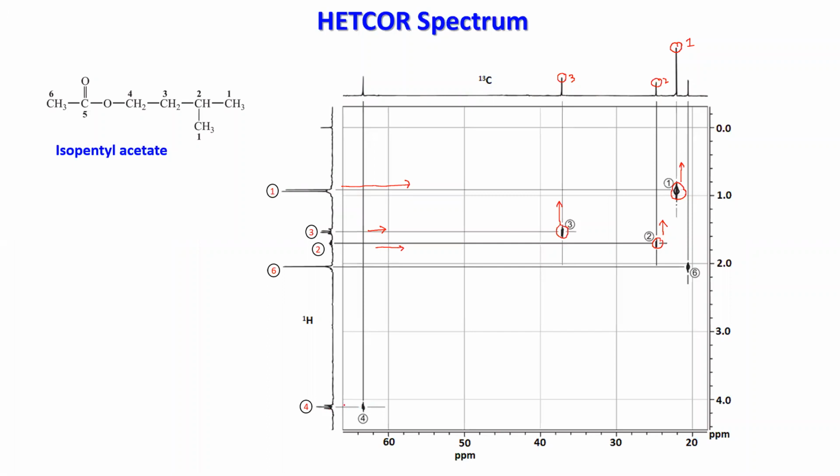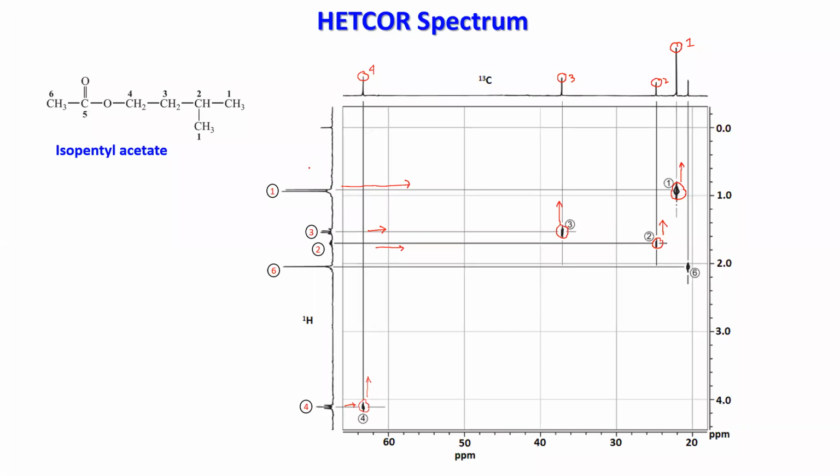If you start traveling, you get a very near spot, and if you do a long travel, you will reach the carbon of type 4. That means this proton 4 is connected with this particular carbon. So this way you can find out what carbon is connected with what type of proton. If you know the protons, you can easily tell which type of proton is connected.